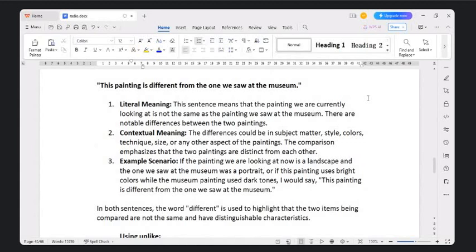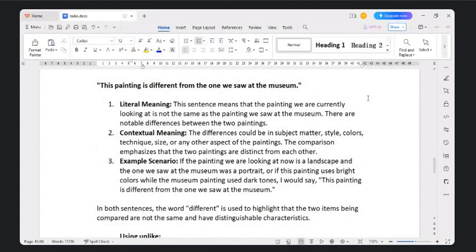Okay, if the painting we are looking into is a landscape and the painting that you saw at the museum is a portrait, then definitely we can't say both are the same, isn't it? So we don't know what exactly they are comparing, whether it is color, whether it's the portrait size or the landscape, whatever it is.